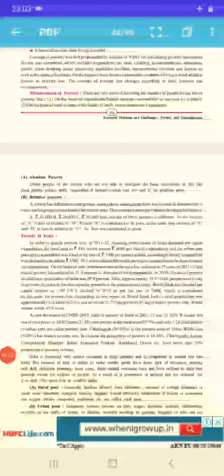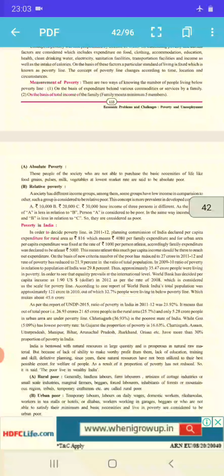Further going with our measurement of poverty. Now, how is this measured? When the expenditure is being decided, on what services it should be done. Then second comes how the total income of the family is required by the members. So a family can include 5 members also.